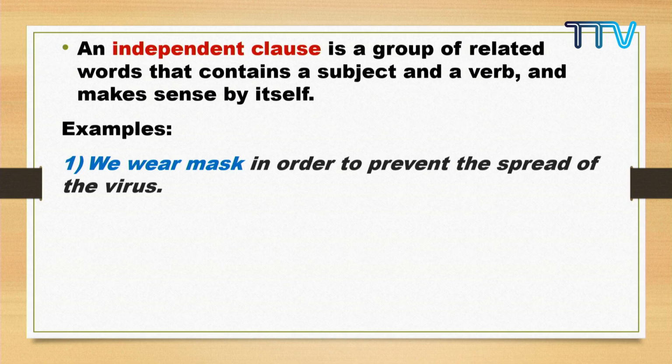Right now we are focusing on the independent clause, so I have highlighted the independent clause in blue color: we wear masks.